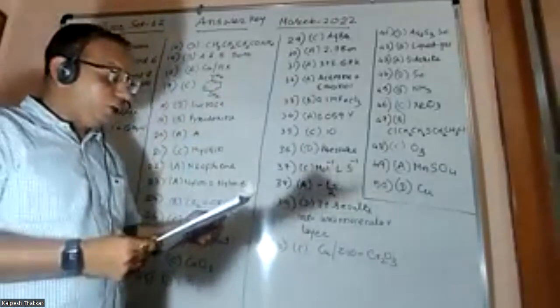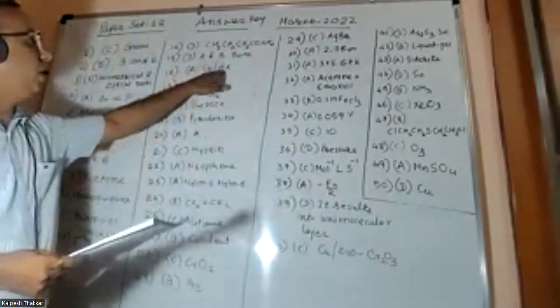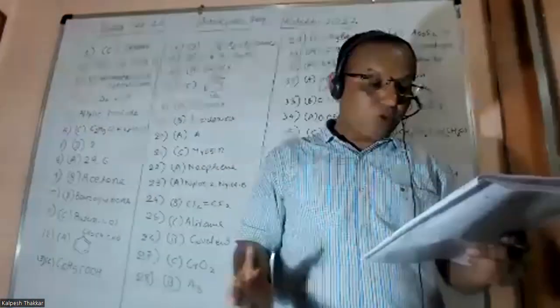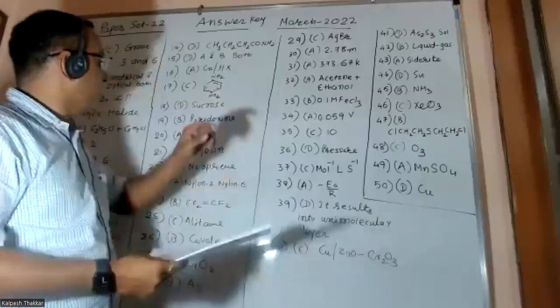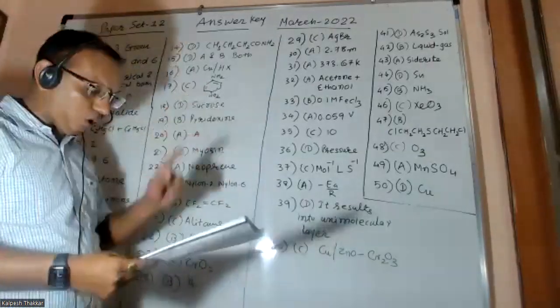Question number 16, a simple question, asks the Gattermann reaction catalyst: copper and HX. Option A is correct. Question number 17: when aniline reacts with nitric acid and sulfuric acid at 288 Kelvin temperature, we will obtain 51% para nitroaniline. So this is the correct answer, option C.